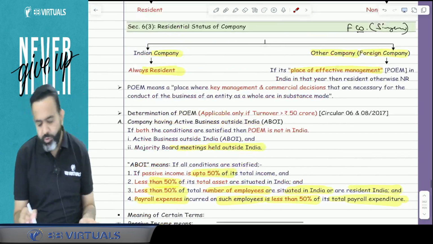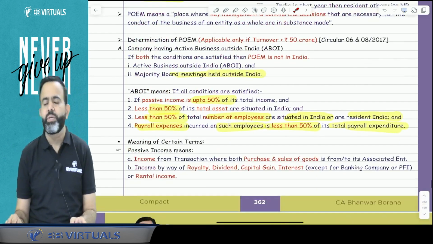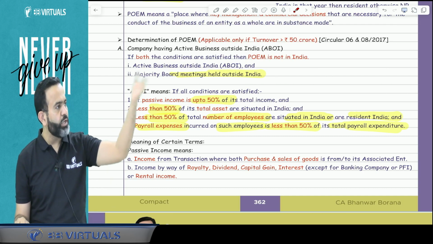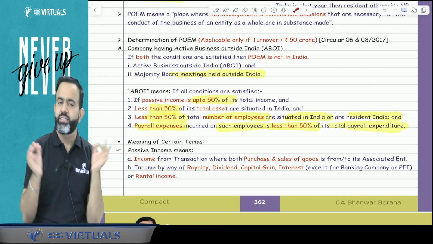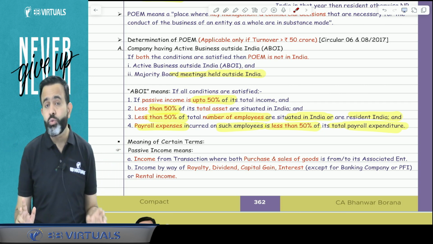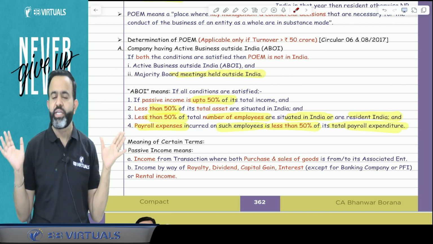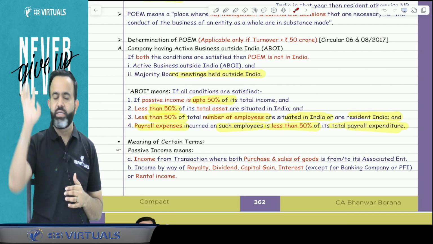So guys, we are discussing the foreign company. In case of a foreign company, if two conditions are satisfied, then we can say that POEM is located outside India and that foreign company will be treated as non-resident in India. Now, which two conditions? First, majority board meetings held outside India, and second, the ABOI test is fulfilled. Now, in the ABOI test, there are four conditions.